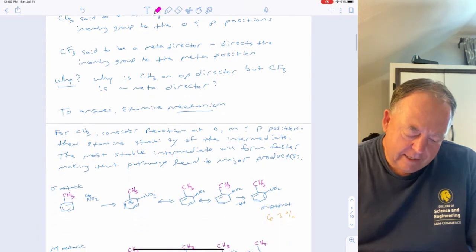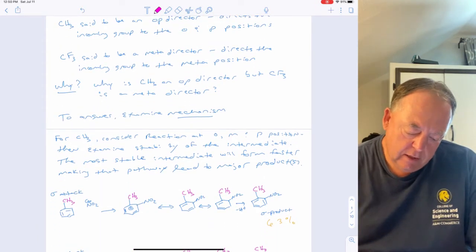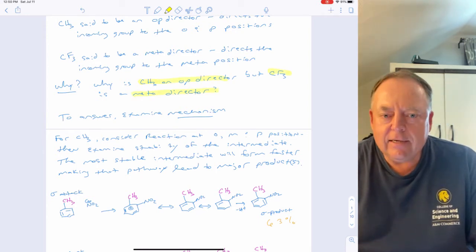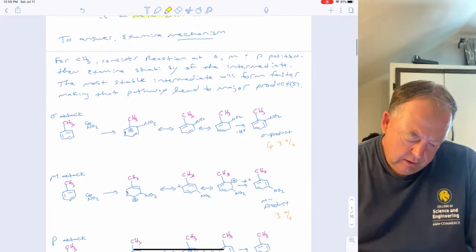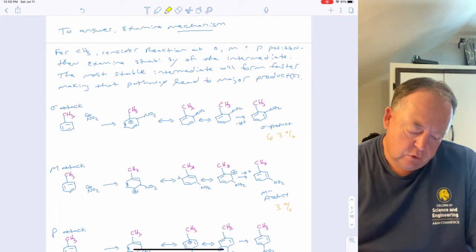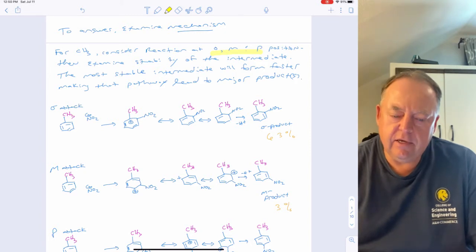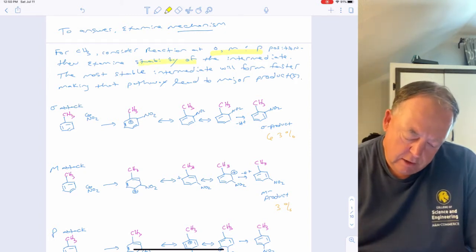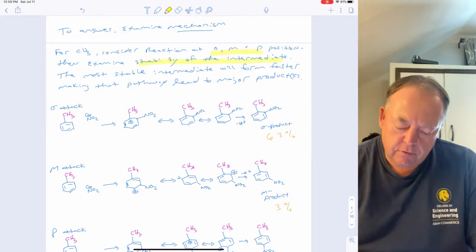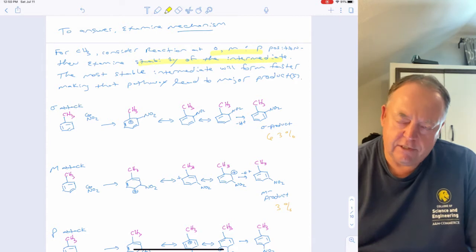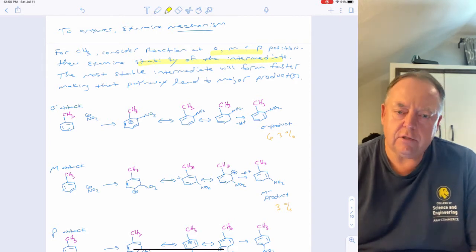So why is CH3 an OP director? And why is CF3 a meta director? To answer that, we have to look at the mechanism. For CH3, we want to consider the reaction at all 3 positions, the ortho, meta, and para position, and then we want to examine the stability of the intermediate, right? So that's the key point. Look at the intermediate, which one is more stable? The one that's more stable is going to be the one that forms fastest, and so that pathway is going to be fastest, leading to preferentially those products.